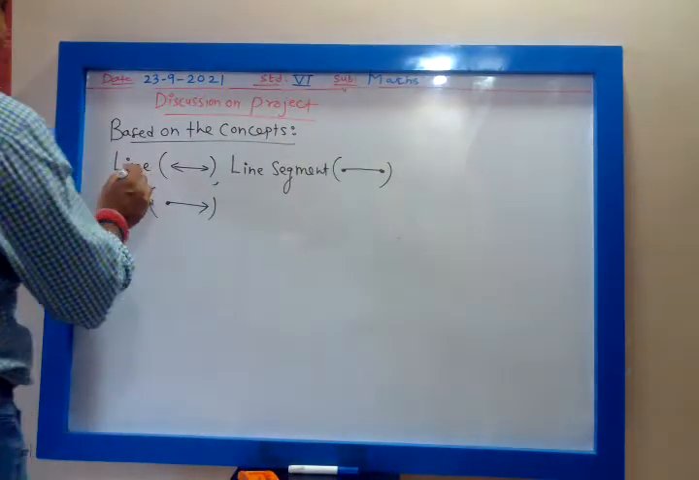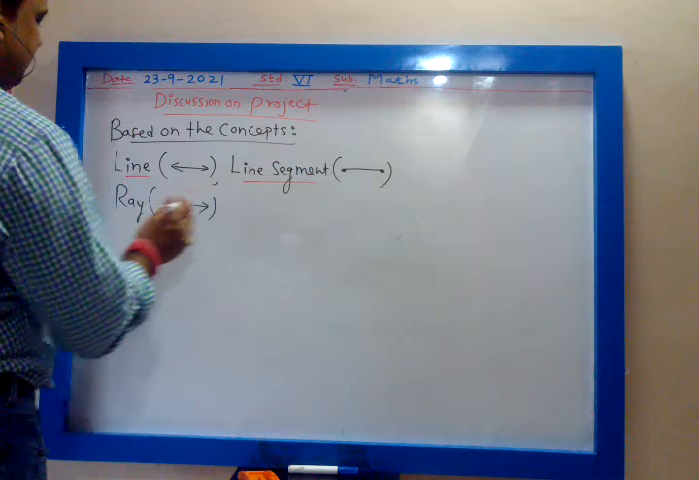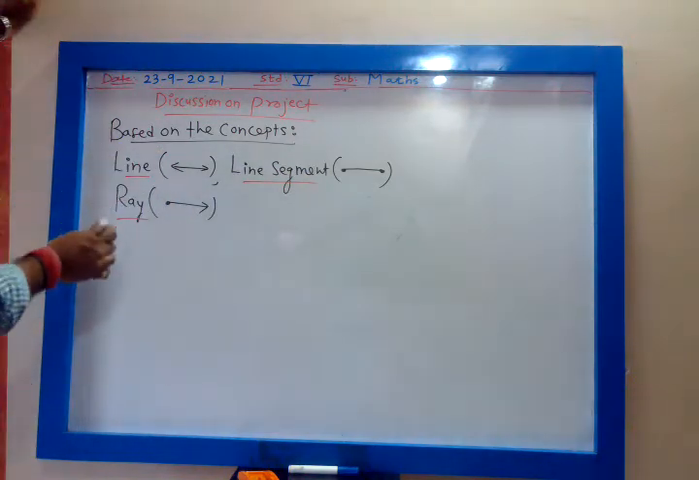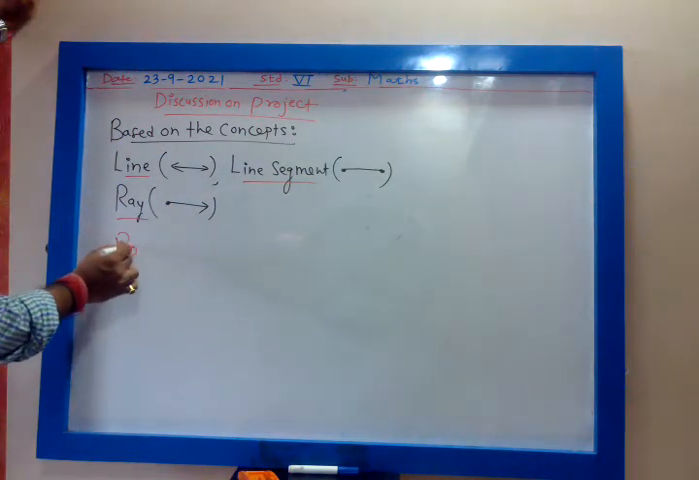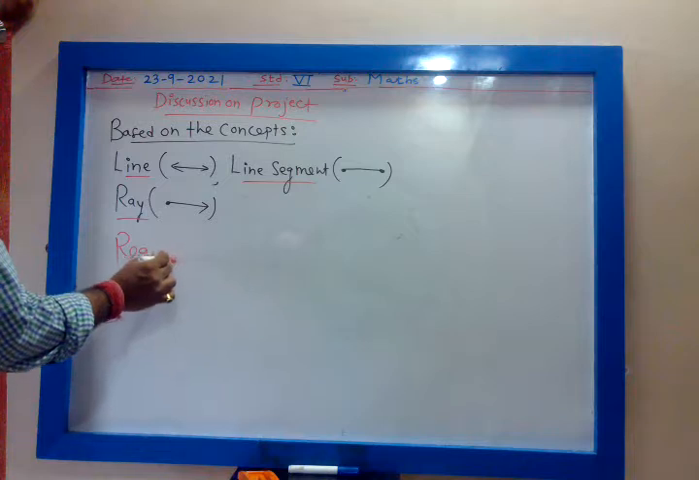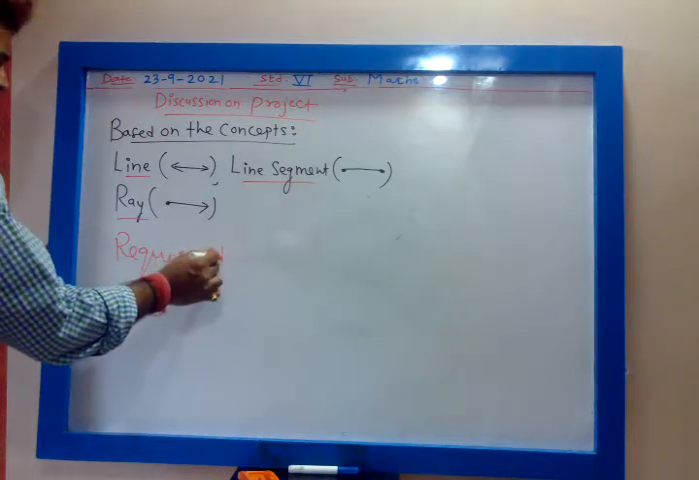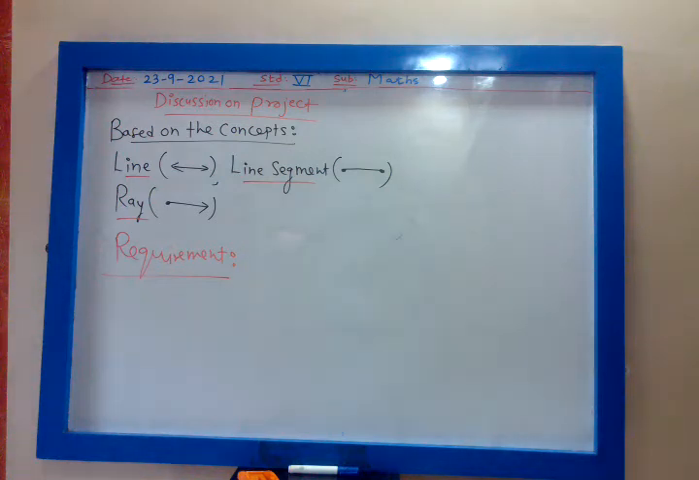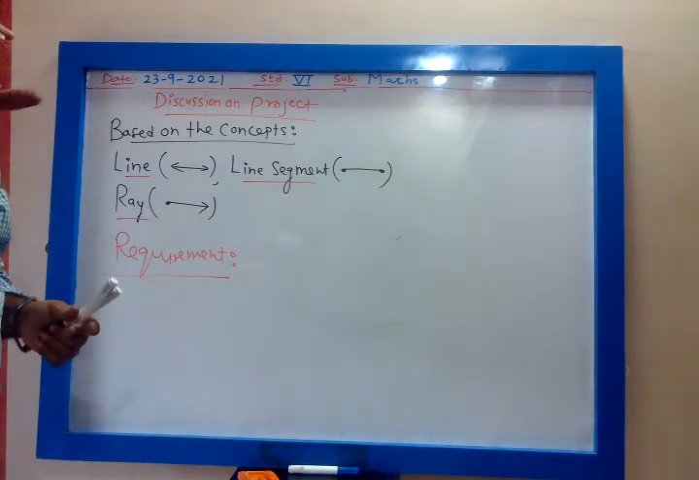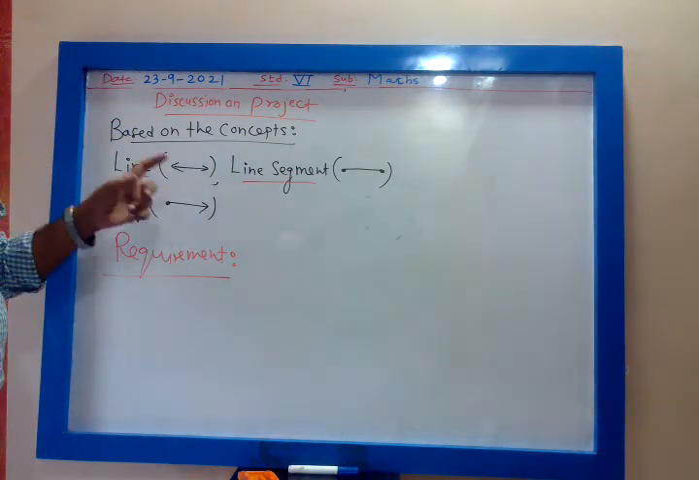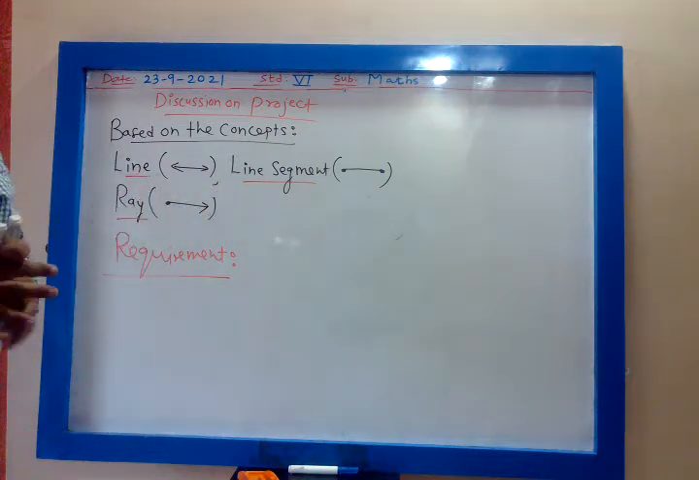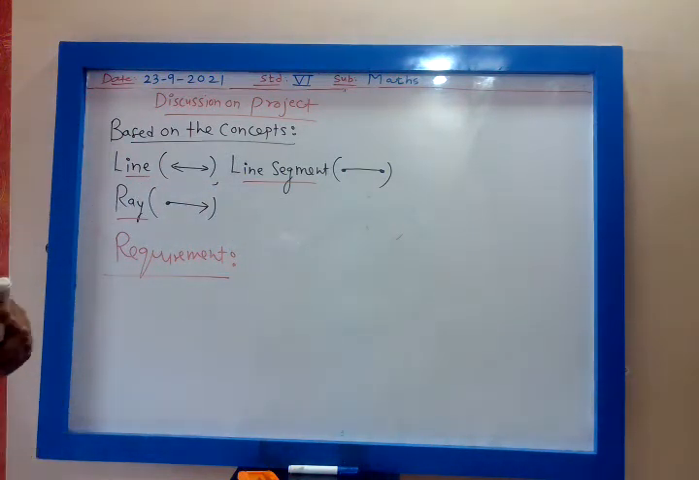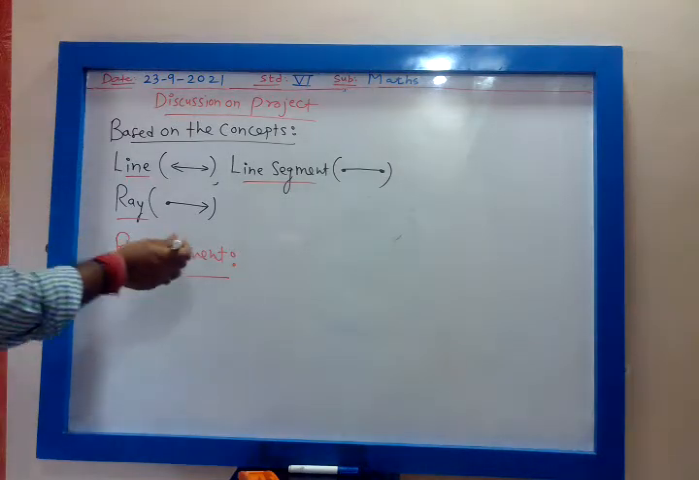So based on the concept of line, line segment and ray, you write down the requirement. Based on the concept means you should have the understanding of line, line segment and ray. If you have the concept, what is the requirement?